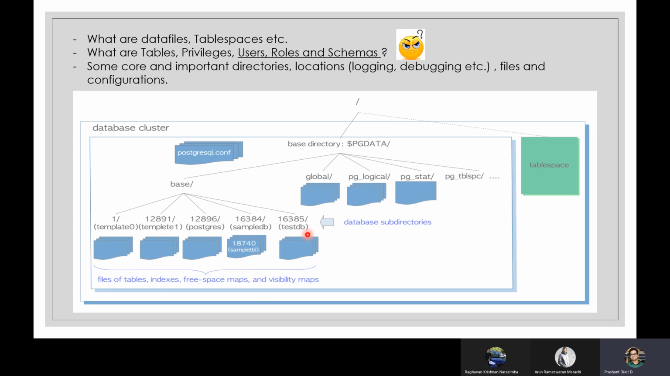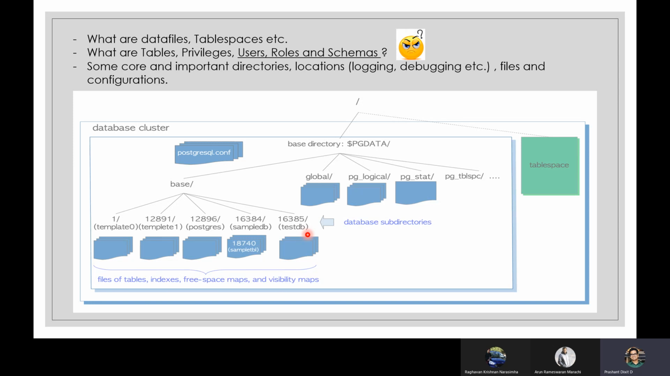Now, another important thing is data files. If you remember, during the very first slide I drew the container and gave a heading called data files. What are data files? Data files are a physical thing. Table is logical. Schema is logical. Role is logical. Privilege is logical. Everything is logical, right?